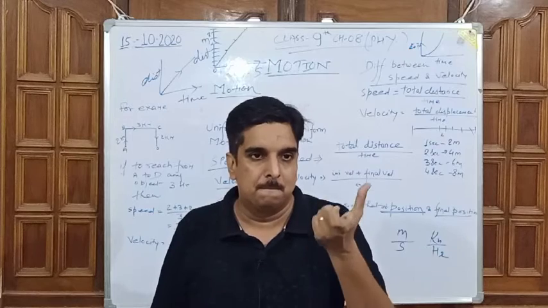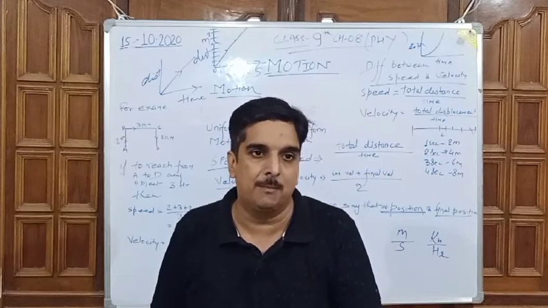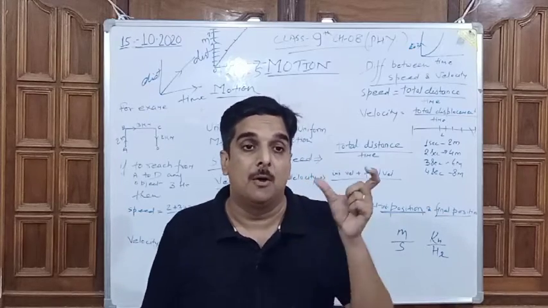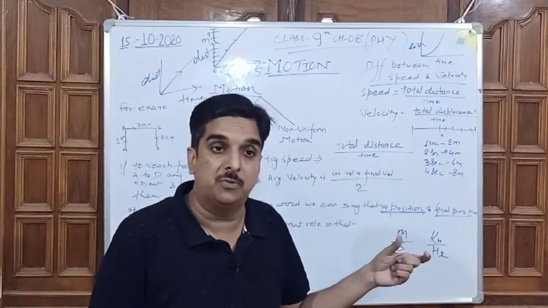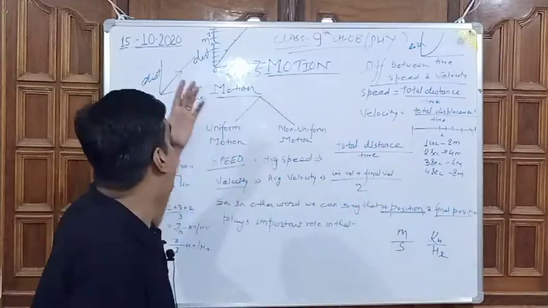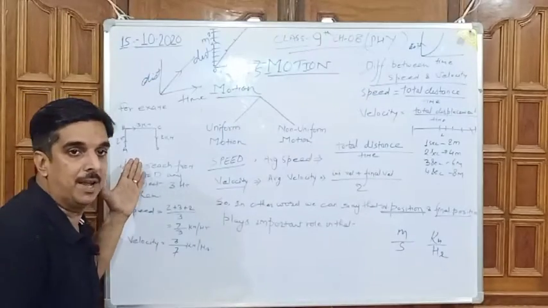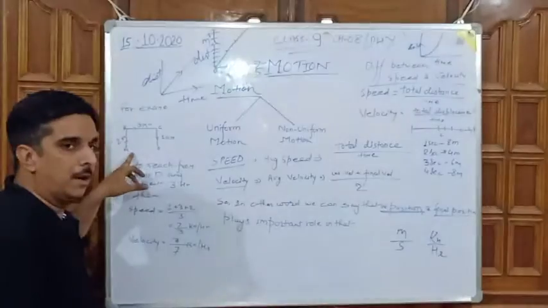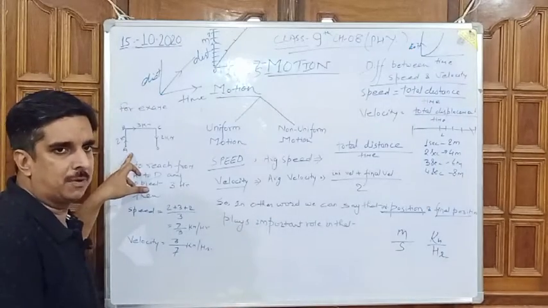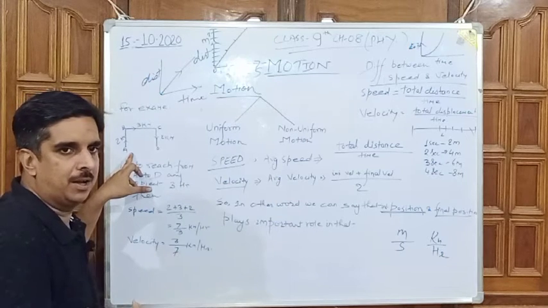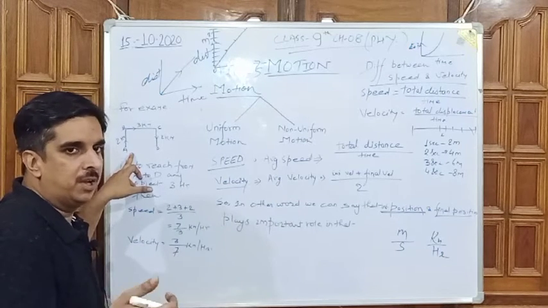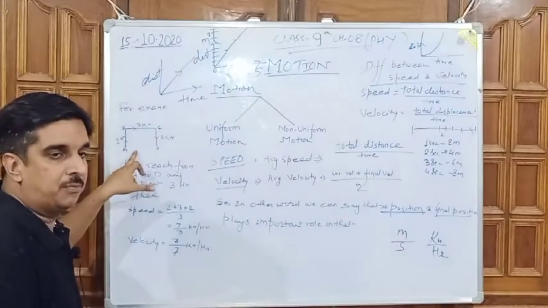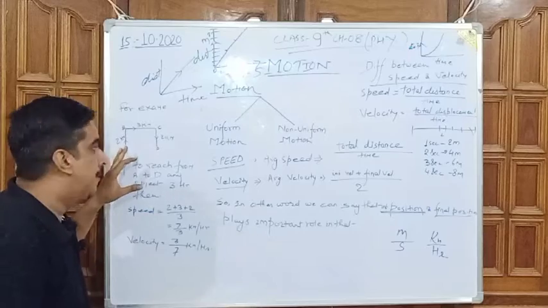Now, with an example I am going to describe it to you. Afterward I will give one major characteristic that makes the difference between speed and velocity. Here you can see my example. I will pass it on my group afterward, and you can check it from there also, if the picture is visible for you.